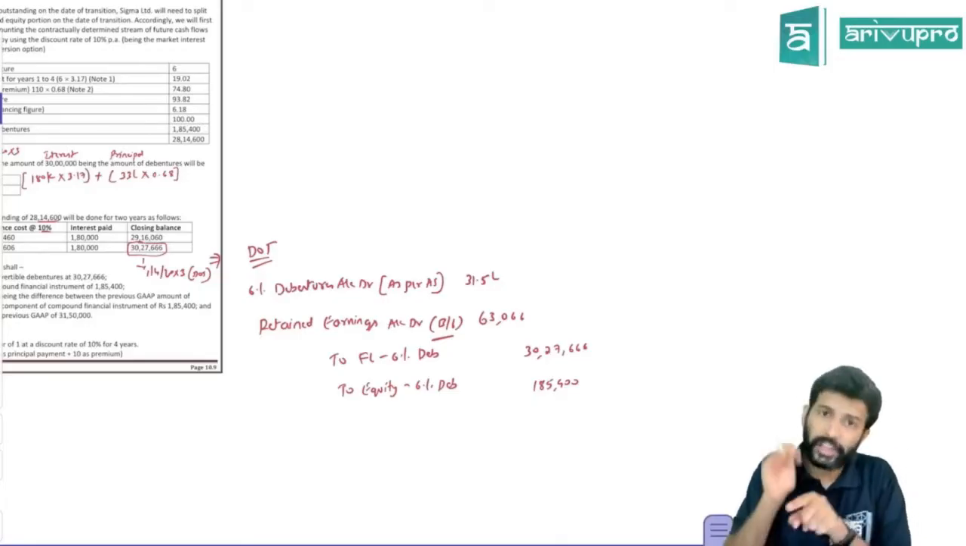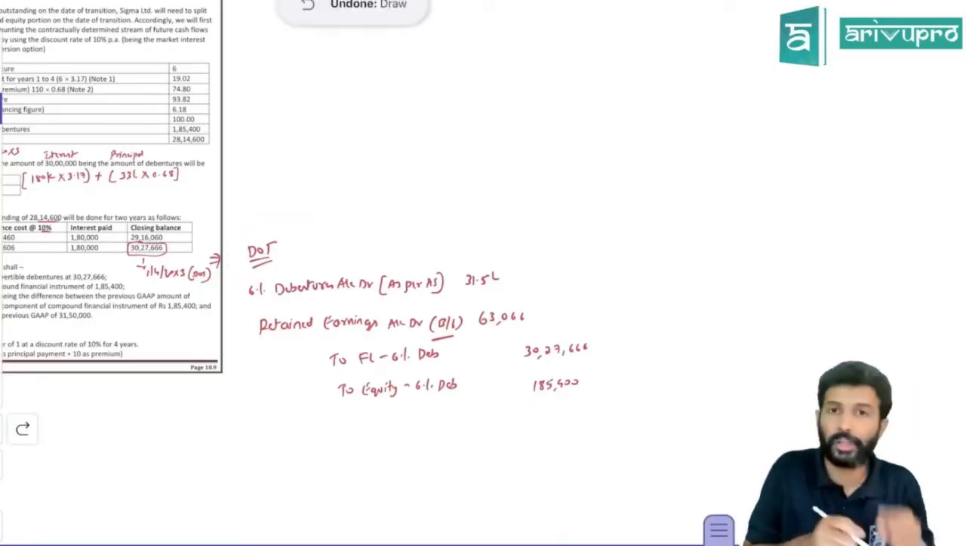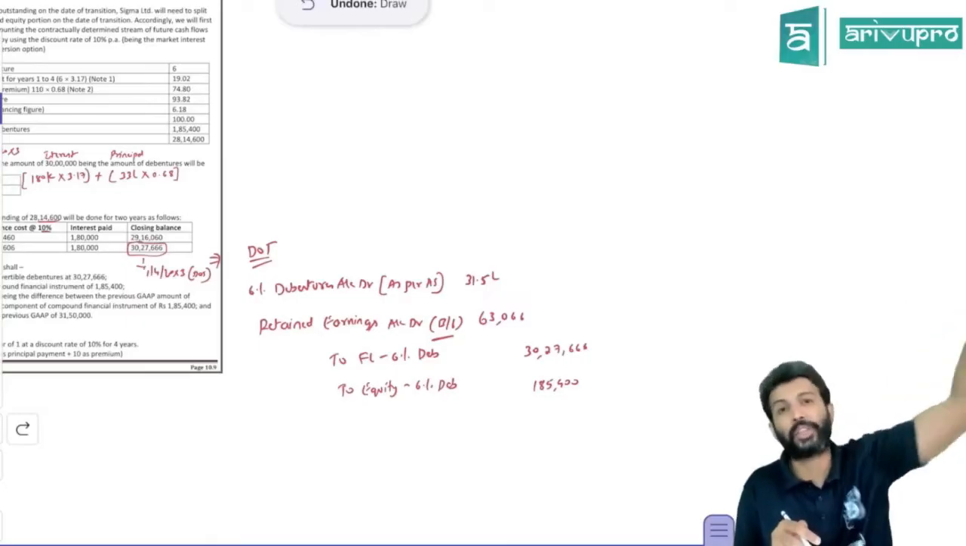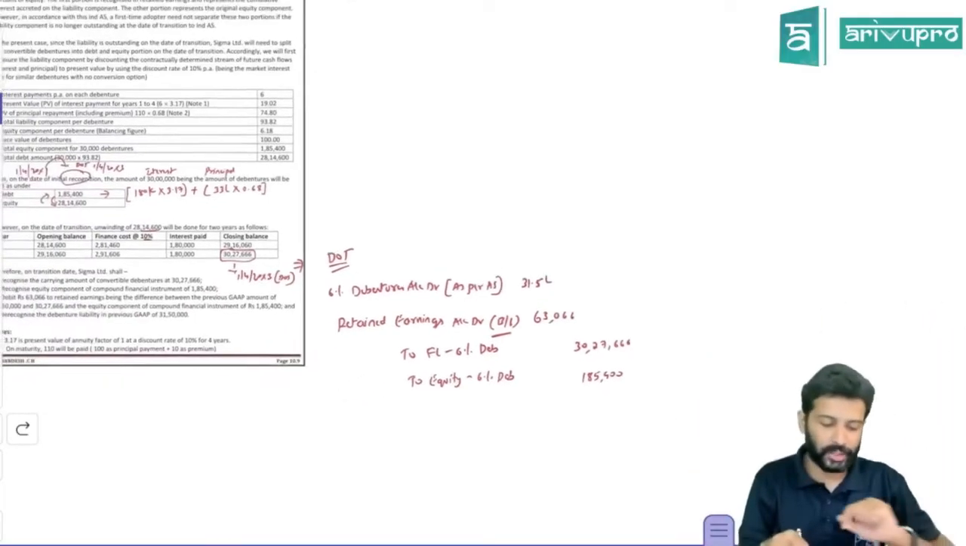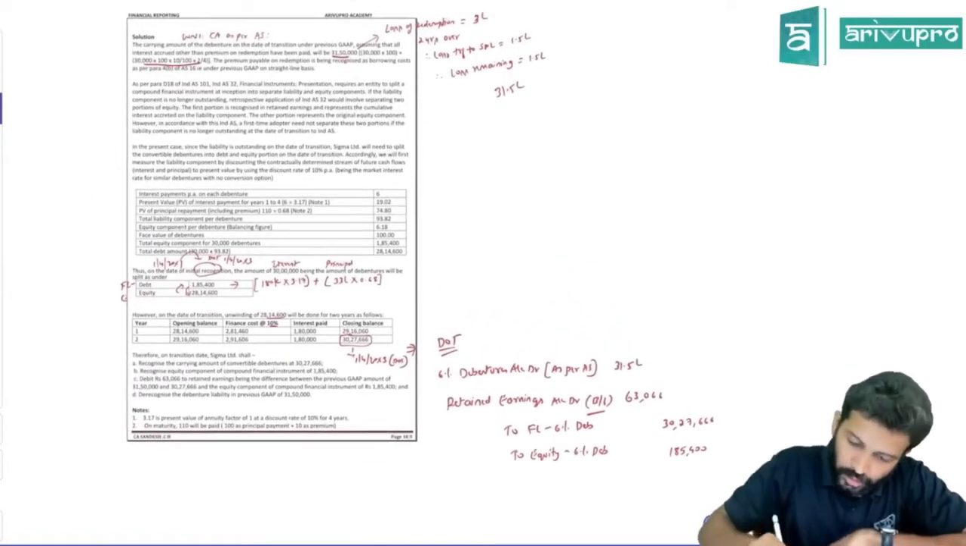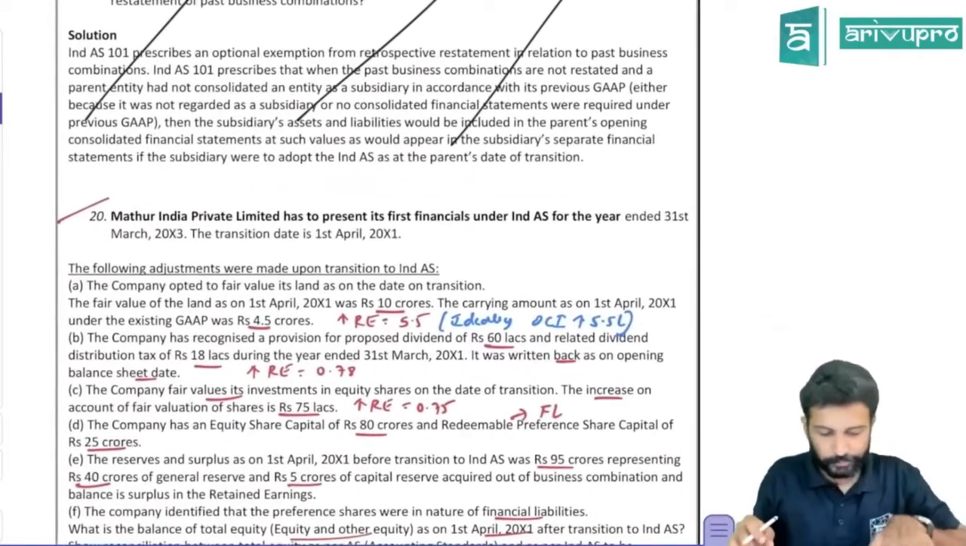But on the date of transition, you will pass all this on the date of transition. But you have to work out the data from the beginning. That's what we mean by retrospective application. Work it out from the beginning and give its effect on the date of transition. That's all. Okay. Next one.